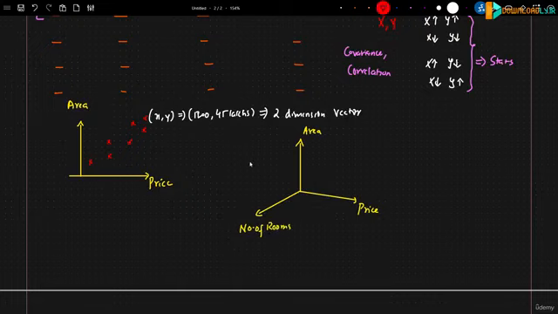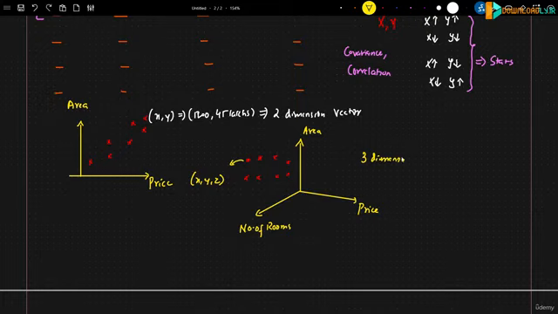Now let's say there are points like this, right? And these points are basically decided on these 3 values. That basically means every coordinate is represented by a vector of x, y, z. X can be area, y can be number of rooms, z can be price. So this basically becomes a 3-dimension, right?